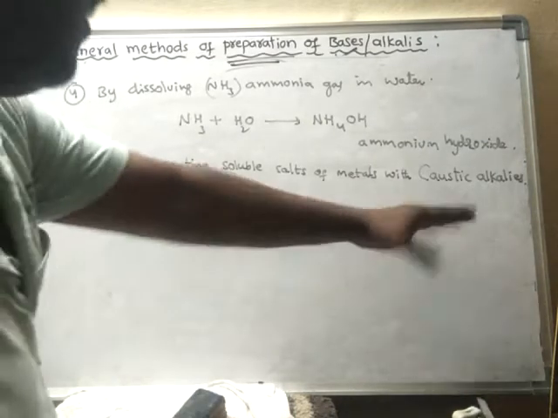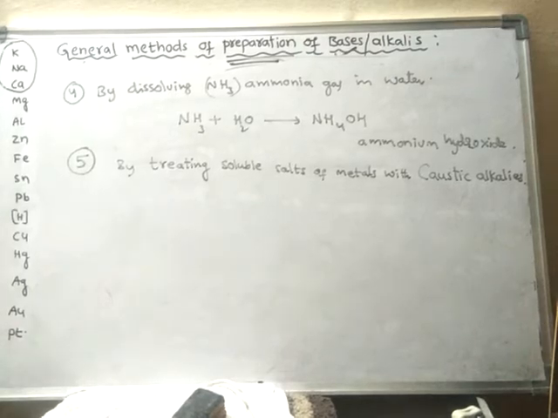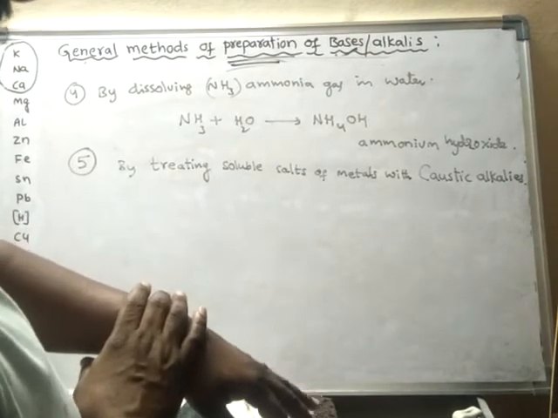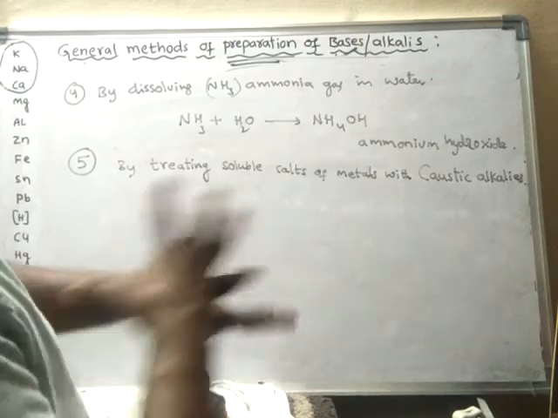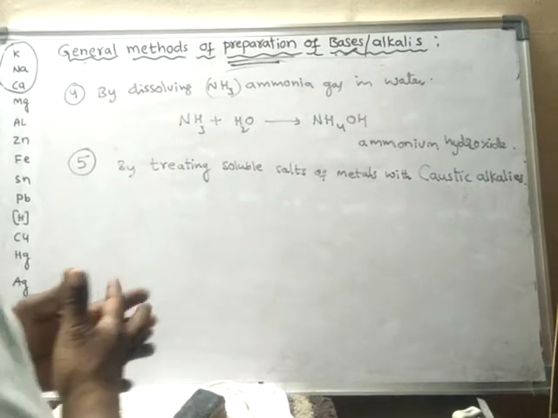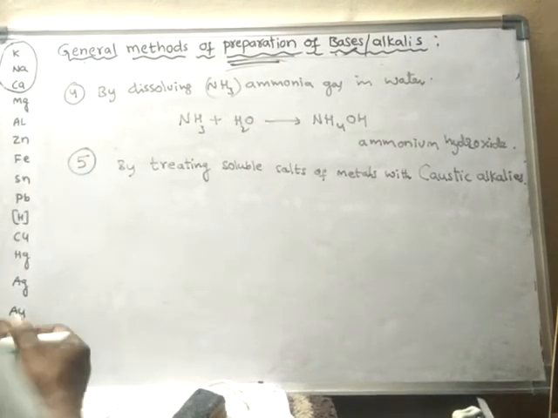What are caustic alkalis? Caustic alkalis are nothing but bases. They are very harmful. When they fall on the skin, they cause very painful burns. The skin forms a thick mass. Such alkalis are called caustic alkalis.